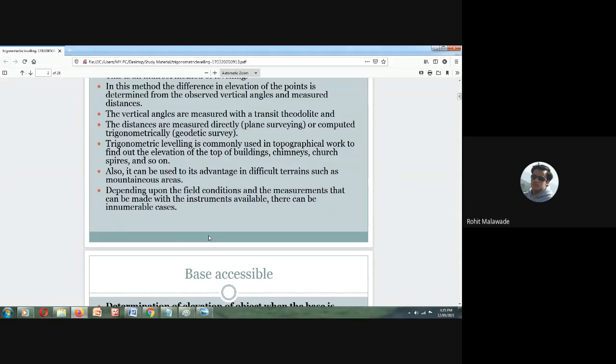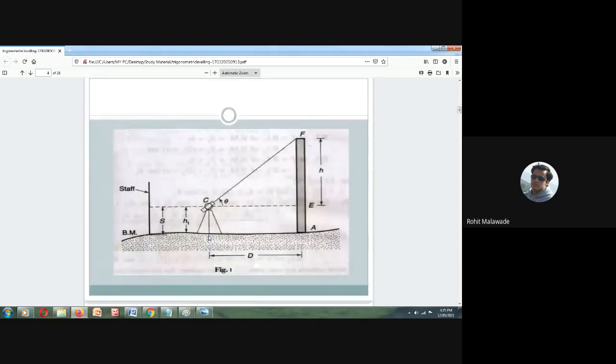Okay. Now, what is the benchmark reading? Fixed point. It is the reference leveling or a reference reading that we are having. What is staff reading? I think you know all this from your leveling. Benchmark plus whatever the staff reading you are going to get on your staff, right? RL.